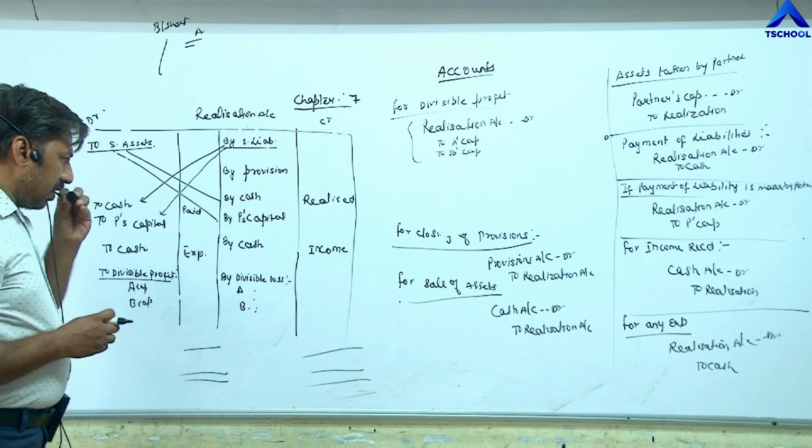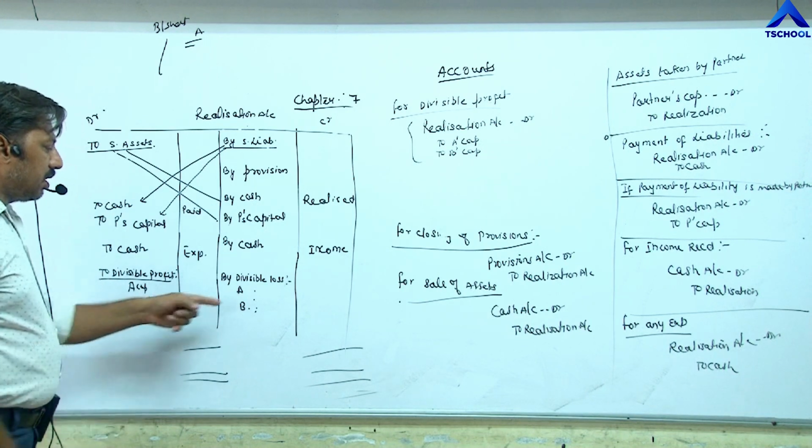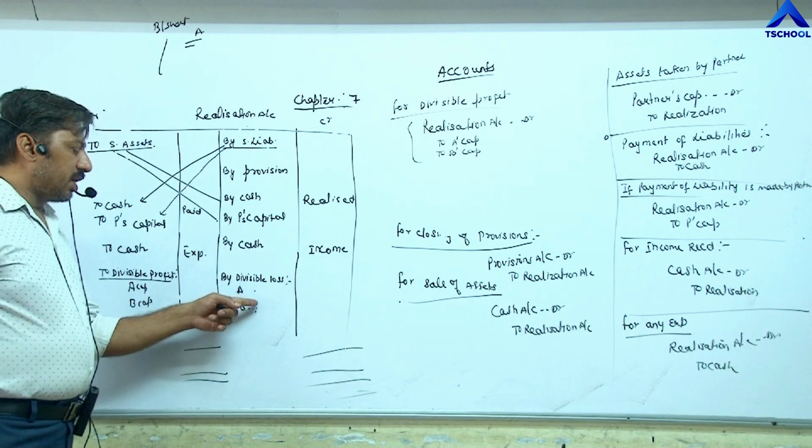Then last, for divisible loss. Divisible loss will be written on the credit side.